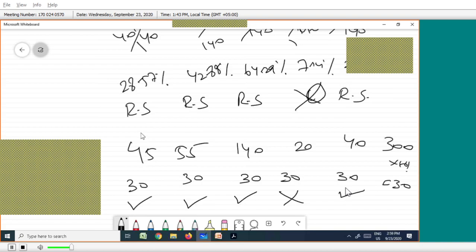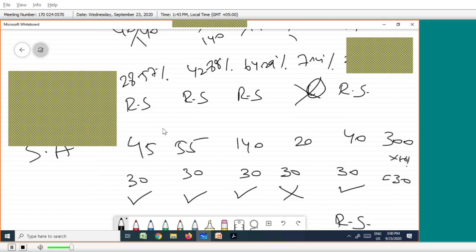Can you explain this 30? Where is the 30? The total assets is 300. 300 into 10% equals 30. If a minimum of 30 is there for a segment, then it is a reportable segment.